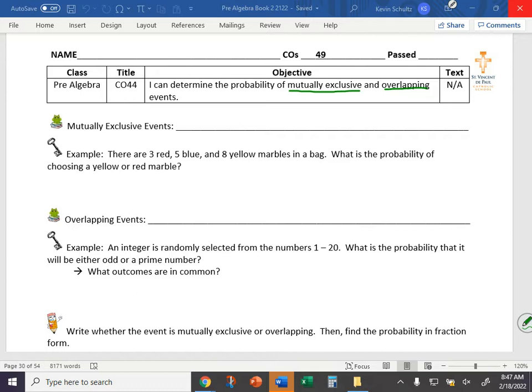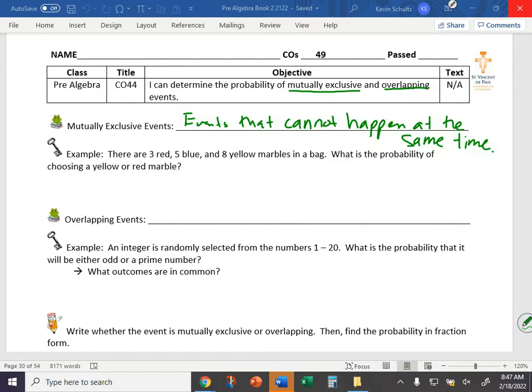Anyone have an idea? Have you worked with this before? Last year, maybe? 6th grade? Okay. So mutually exclusive events are events that cannot happen at the same time.